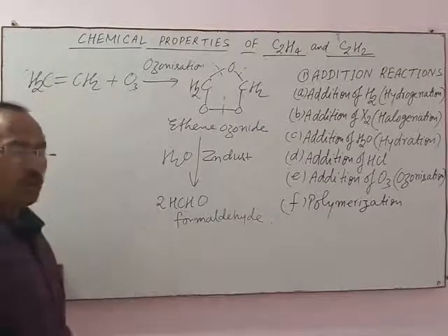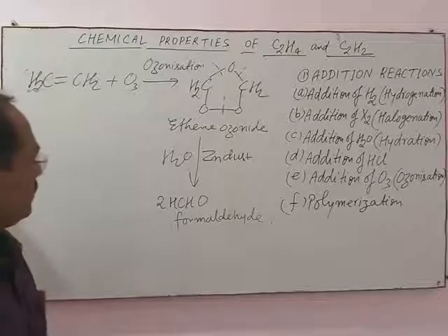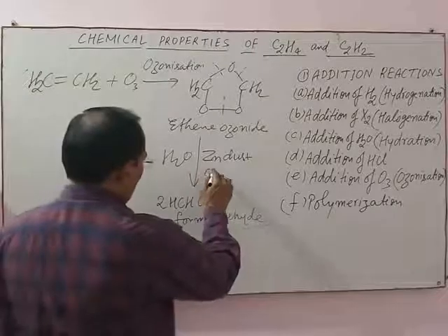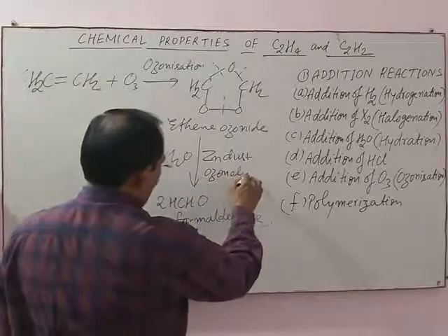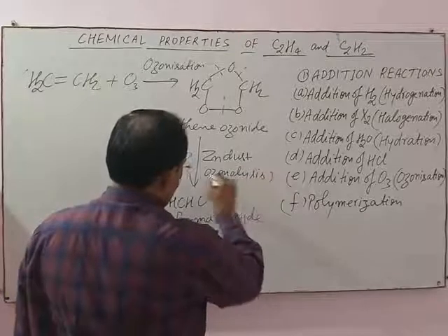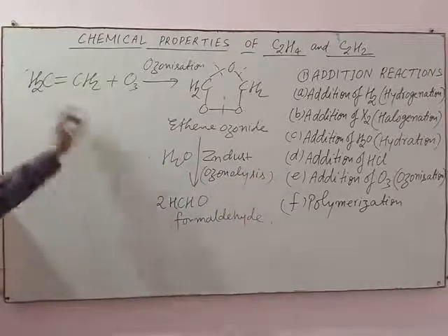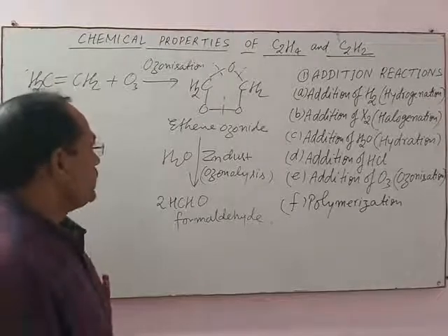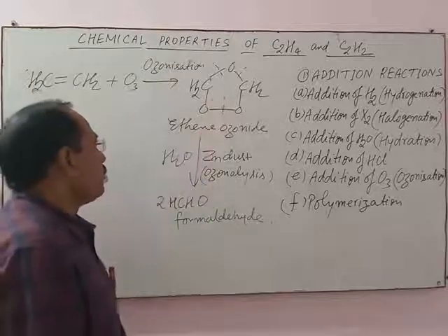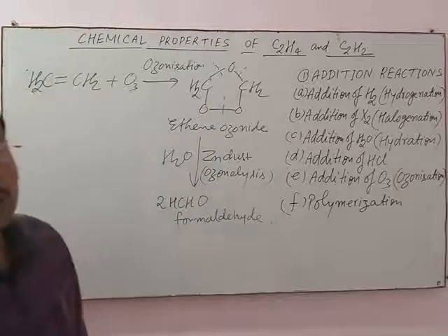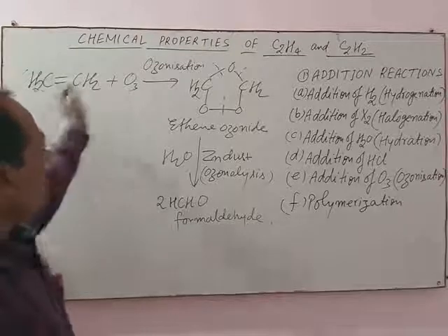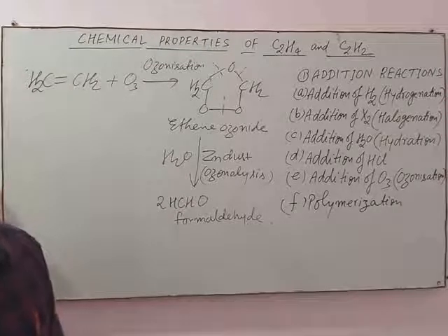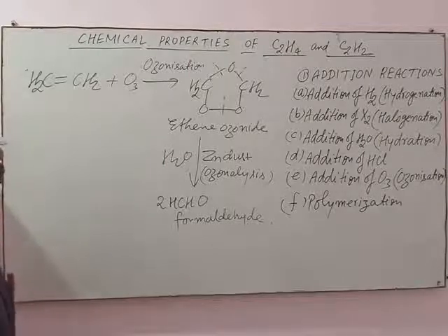This complete reaction is known as ozonolysis. So the addition of ozone with ethene is known as ozonization, and the decomposition of ozonide is known as ozonolysis. The complete reaction is also known as reductive ozonolysis of ethene.